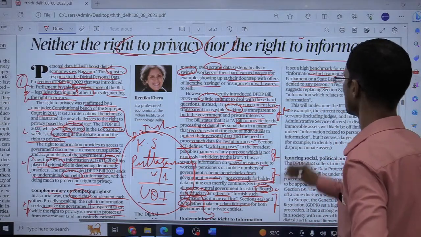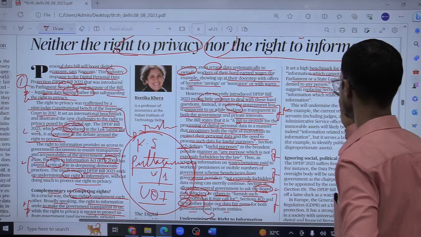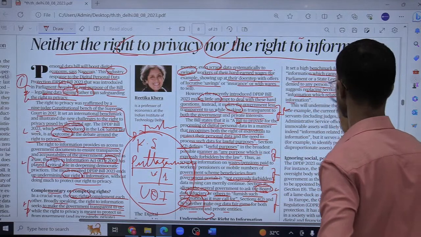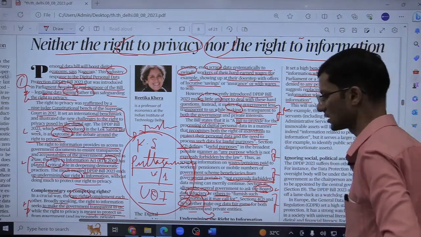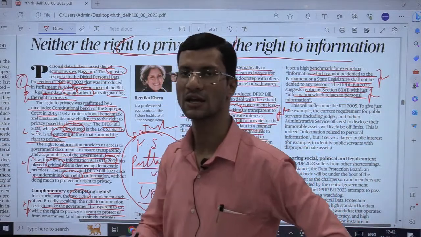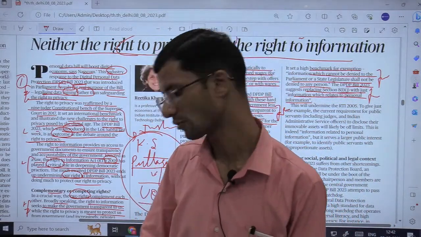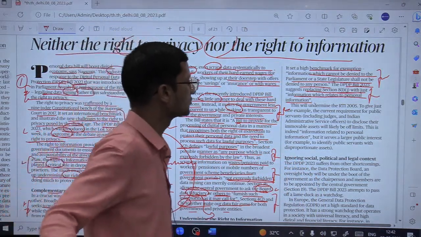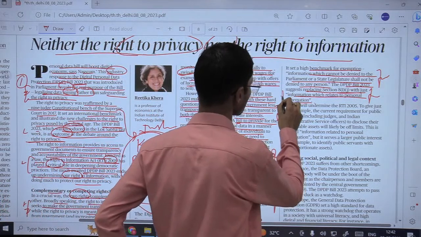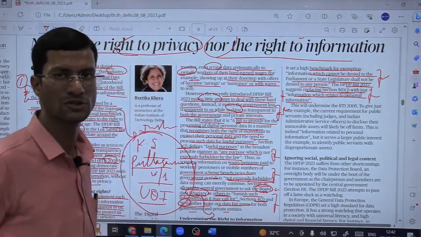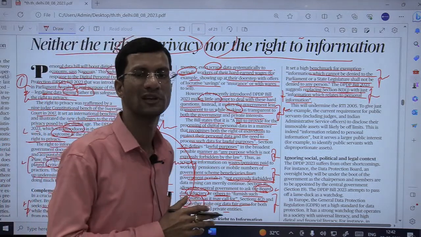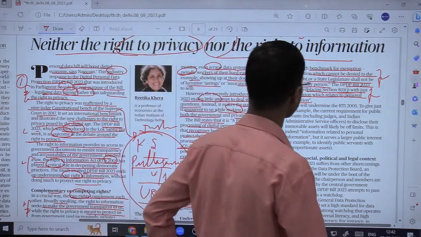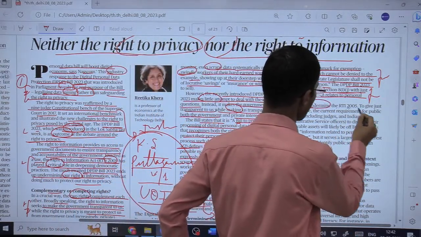The DPDP Bill 2023 suggests replacing Section 8(1)(j) जो कि exemption देता है with just information which relates to personal information. समझ रहे हो? तो दिक्कत क्या है कि ये जो बिल है वो Section 8(1)(j) जो है Right to Information Act 2005 का, उसको कहीं ना कहीं अमेंड करके और रिप्लेस कर रहा है with just information which relates to personal information. But 8(1)(j) के अंदर सिर्फ personal information नहीं है. But now it is going to be replaced with this wording, just personal information. So this is again somewhat ground of criticism. This will undermine the RTI Act 2005.